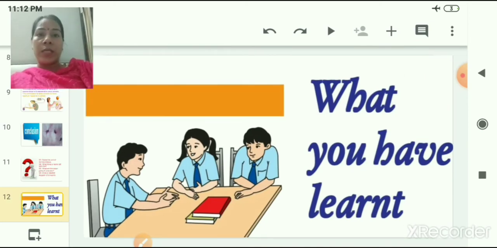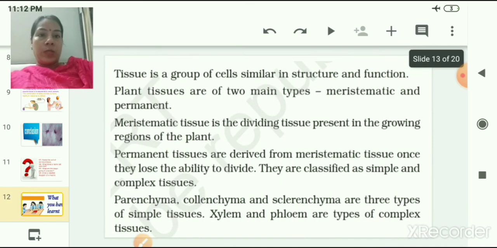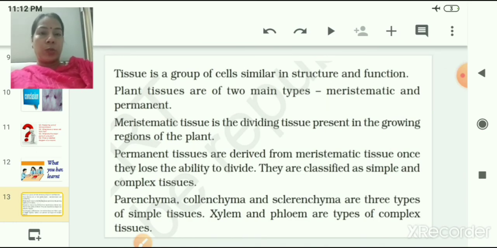Now children, this was the last topic of this chapter. So let us once again go through all the important topics of this chapter. In the beginning of this chapter, we studied about tissues, and we learned that a tissue is a group of cells which are similar in structure and function. Then we studied that tissues are of two types, the tissues present in plants and the tissues present in animals. Plant tissues have different structure because plants have different requirements, and animal tissues have different features and types because they have different requirements.